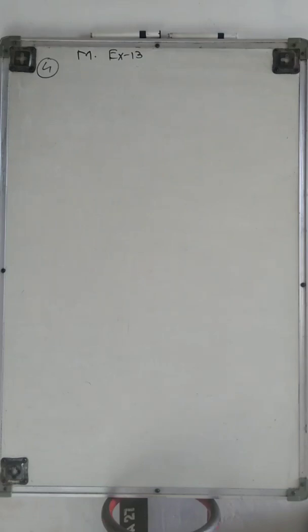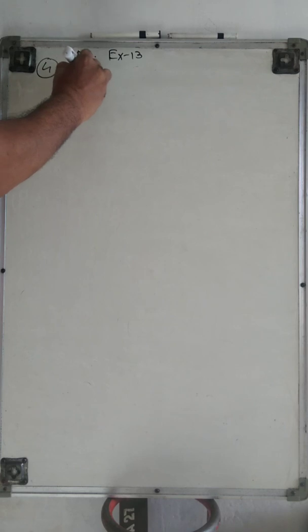Hello student, we start the fourth sum of miscellaneous exercise 13. Suppose that 90% of the people are right-handed. What is the probability that at most 6 of a random sample of 10 people are right-handed?